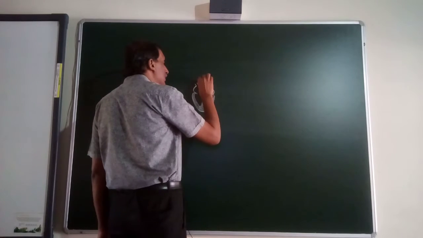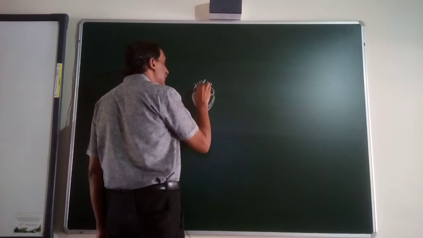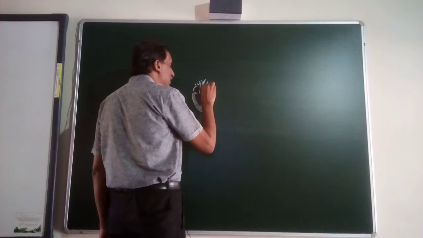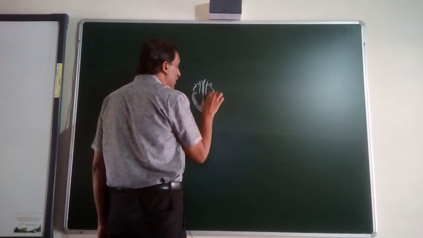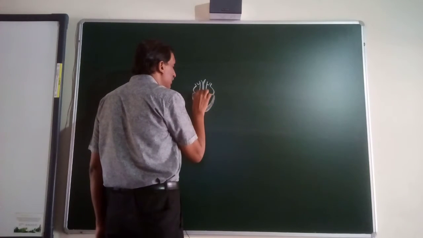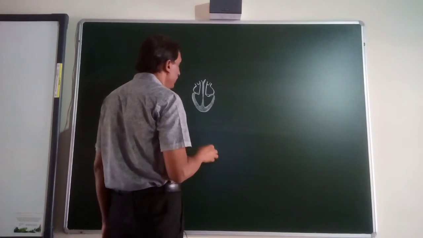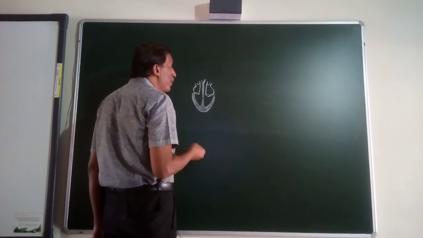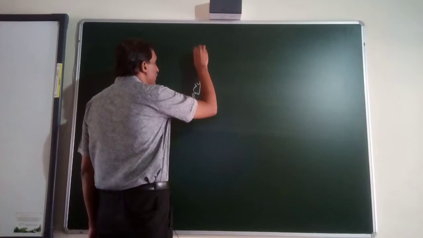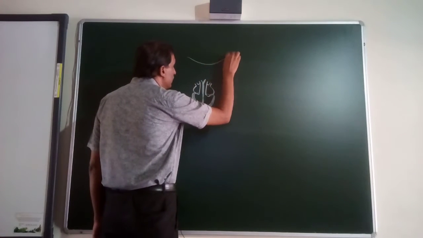This is the heart, and this is the pulmonary artery and aorta, and these are the walls. To study the structure of the heart, follow the chapter. Suppose this is the lungs here.